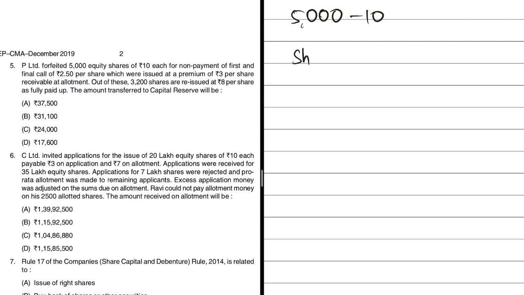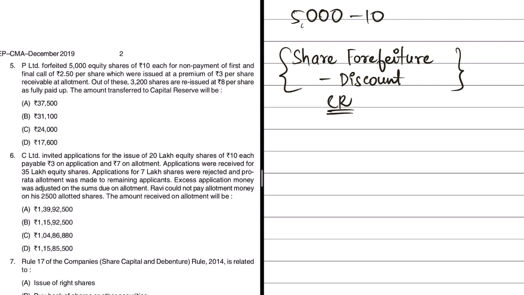So this is nothing but share forfeiture account amount, which is not utilized towards discount. So that would be share forfeiture account amount less amount applied towards discount on reissue. So whatever is the difference, this is nothing but our capital profit, and hence it will be transferred to capital reserve account. So we have to do this math and we will get the amount to be transferred to capital reserve.